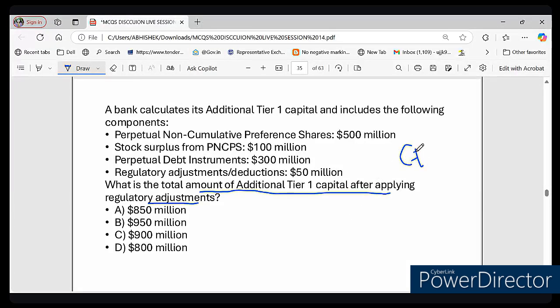The first one we call CET1. CET1 is the strongest and the primary layer of protection. Think of it like a steel foundation of a building. For a building, there is a steel foundation that is called CET1.